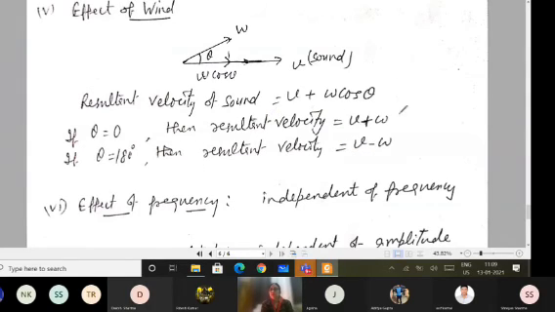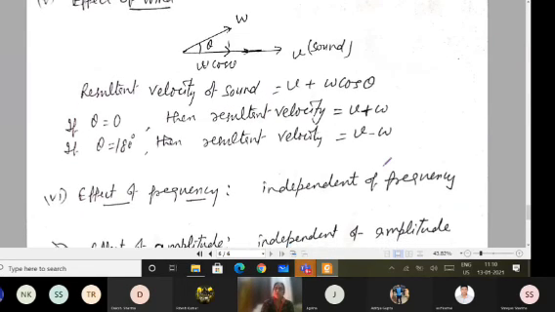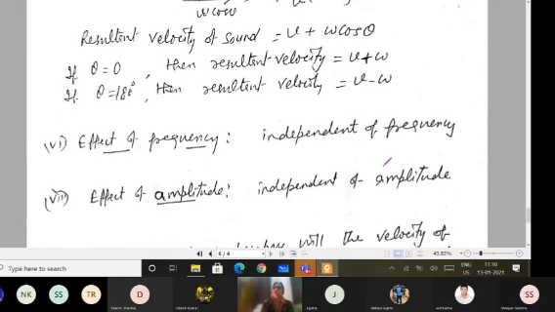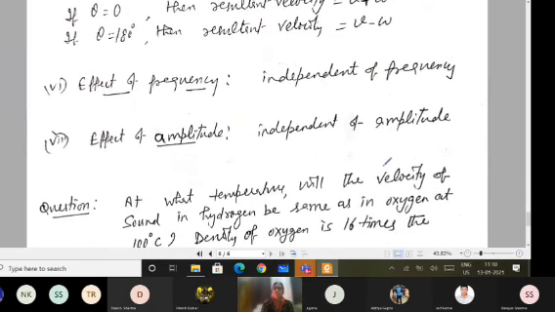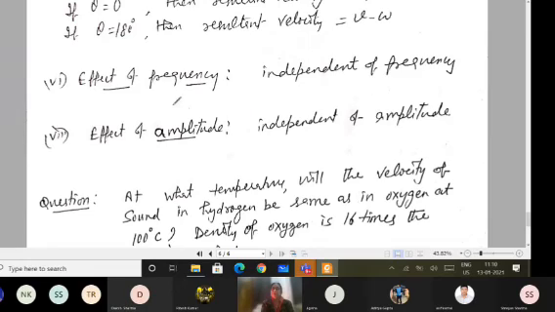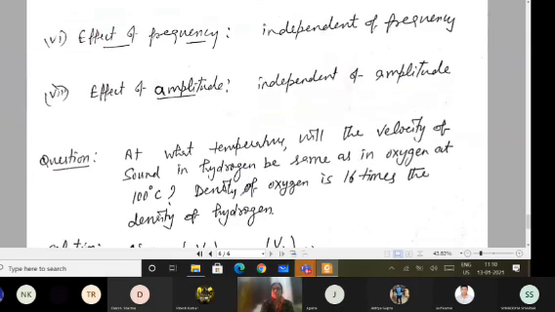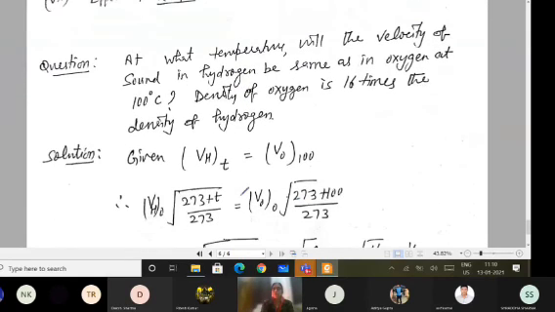So the theta value can be given and you can be asked a question. Of course, it means wind speed is going to affect the speed of sound, and you have to take the component in the direction of speed of sound. If I take the effect of frequency, then it is independent of frequency. Similarly, it is independent of the amplitude. These are the various factors on which your speed of sound depends.